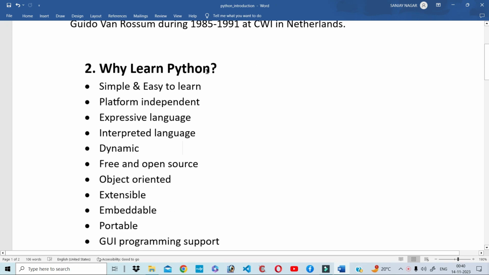The second question is, why learn Python? The first point is simple and easy to learn. Python code, syntax and structure are very simple. Any developer or student can easily read and write it. That is very clear. And the next point is platform independent. Python can easily run on any platform like Windows, Mac or Linux operating system.